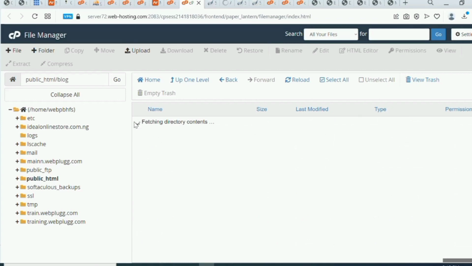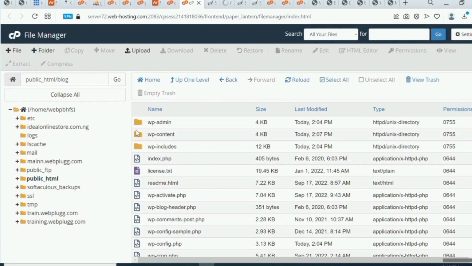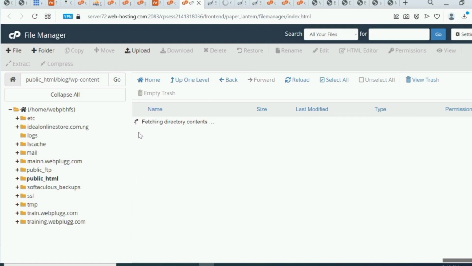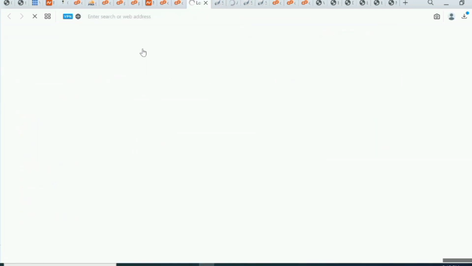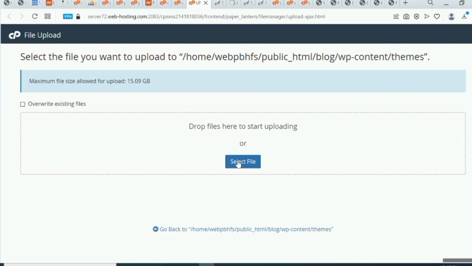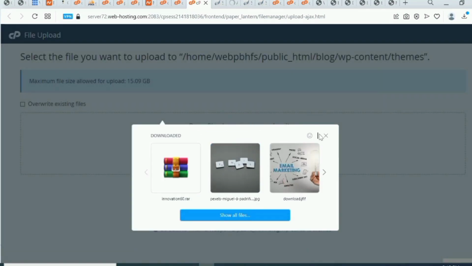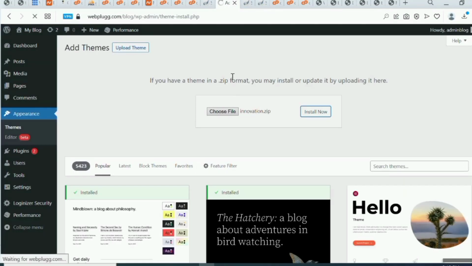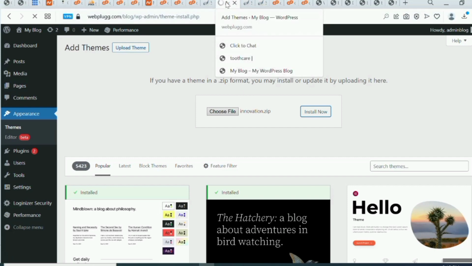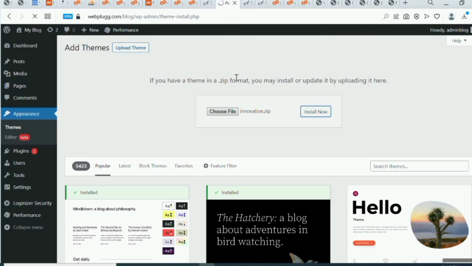Once you come to the blog, you go to wp-content and then to themes. You can see that the theme is not here. You just have to click on upload. I'm going to select the theme right here. Once you select the theme, you can now upload it. So let's just go back. It may take a few minutes to get uploaded, so you just have to wait for it to upload.